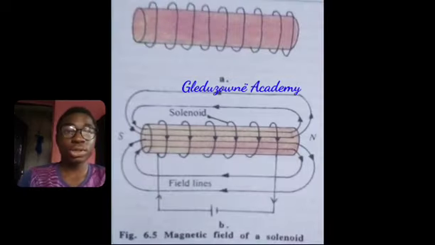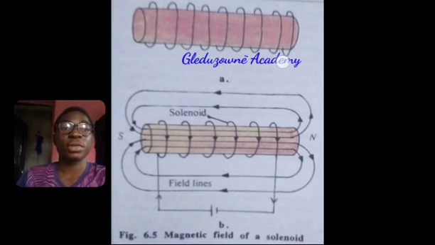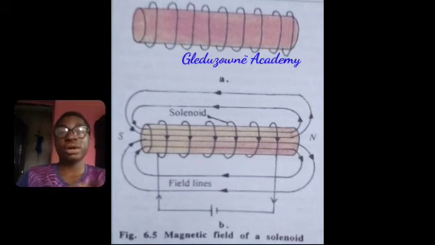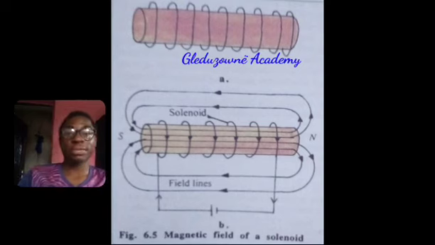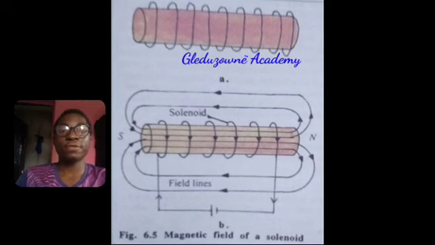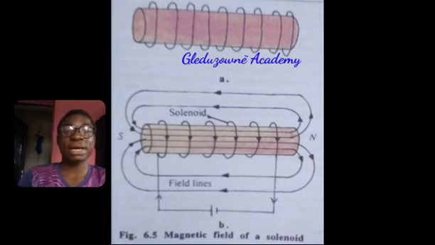But that's not the only rule. We also have other rules. For example, we have the corkscrew rule, which says that when you are turning a right-handed corkscrew, the direction of motion of turning is the direction of the magnetic field. That is one rule for that.